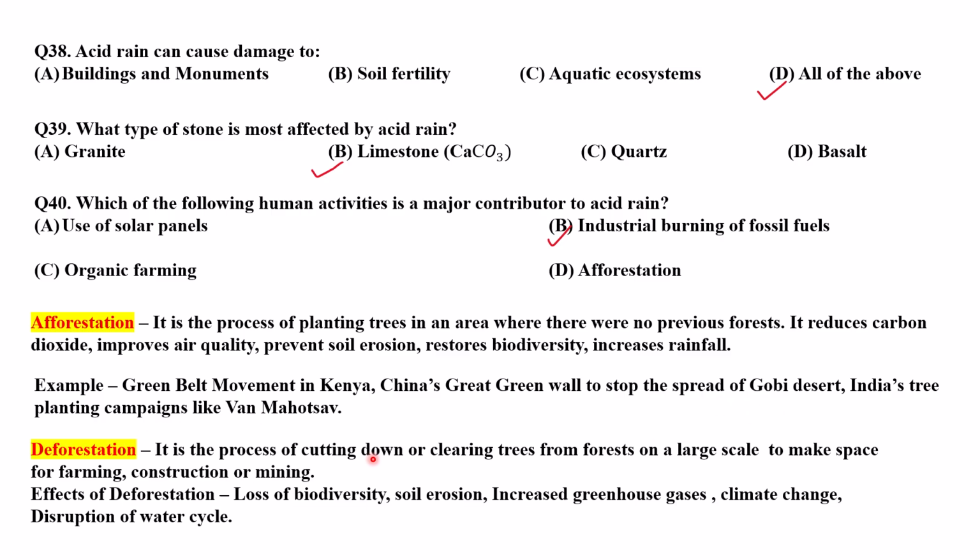India's tree planting campaigns like Van Mahotsav. Deforestation is the process of cutting down or clearing trees from forests on a large scale to make space for farming, construction or mining. And the effects of deforestation are loss of biodiversity, soil erosion, increased greenhouse gases, climate change, and disruption of the water cycle.